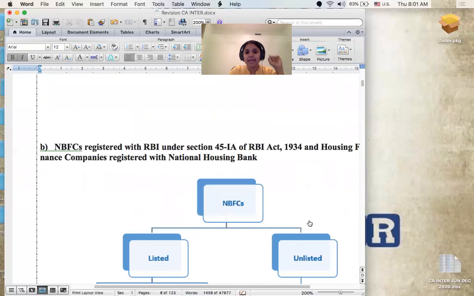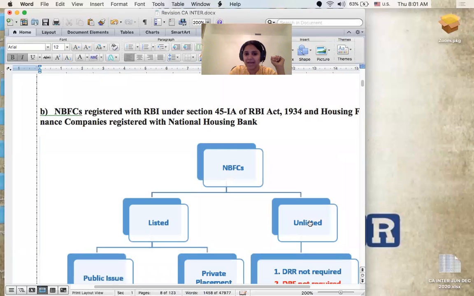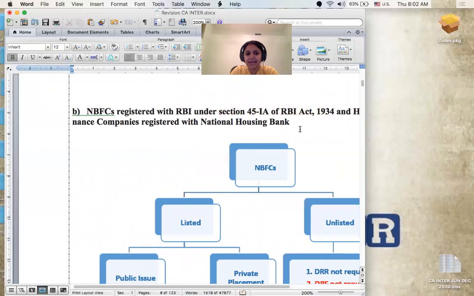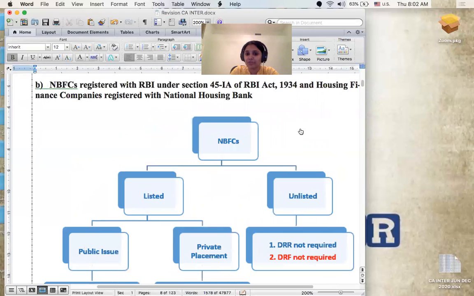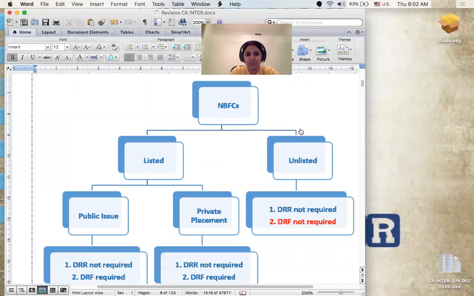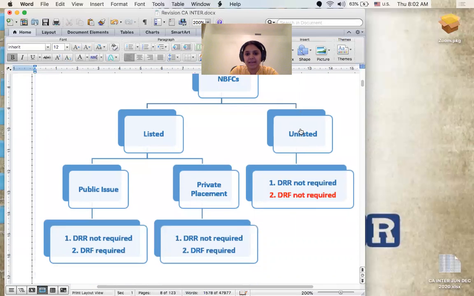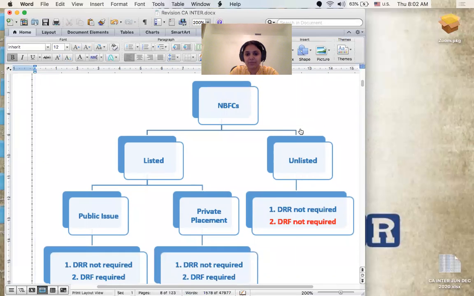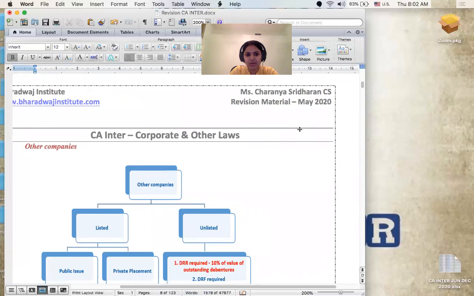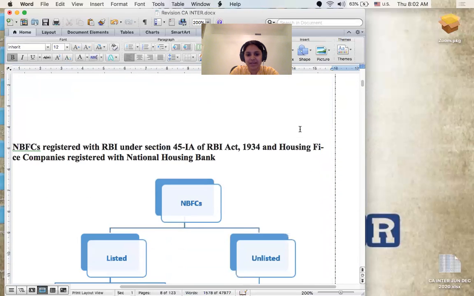Okay, next one. NBFCs registered with RBI under section 45(1)(a) of the RBI Act. Ma'am, you don't need to worry about this in the earlier part. This is NBFC under the RBI Act, so he has already mentioned that. So they are telling you NBFCs registered with the Reserve Bank of India, and housing finance companies, whose regulator we are aware of, NHB, the National Housing Bank. For them, what is the requirement? Look at it. For NBFCs and NHBs, the requirement goes like this.